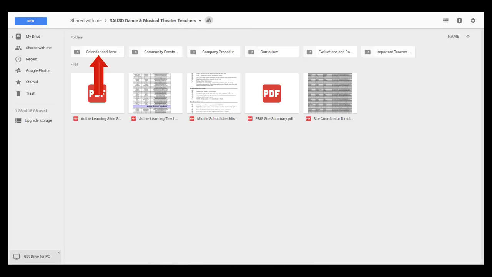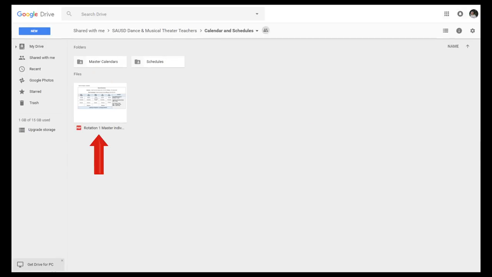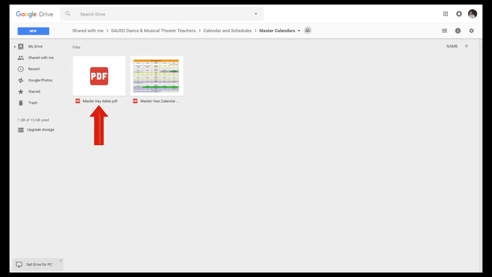Calendars and Schedules. Here you will find as a viewable document the master schedule for Rotation 1. We will list where the teachers are located on what days and where. Under the master calendar file, you will find two documents. The master key dates will show you all the dates for each rotation, along with holidays and, if needed, additional modified days other than Wednesdays. The master calendar file will be a PDF of what your whole year looks like. It's been formatted nicely in a calendar format to help you see and visualize the whole year.